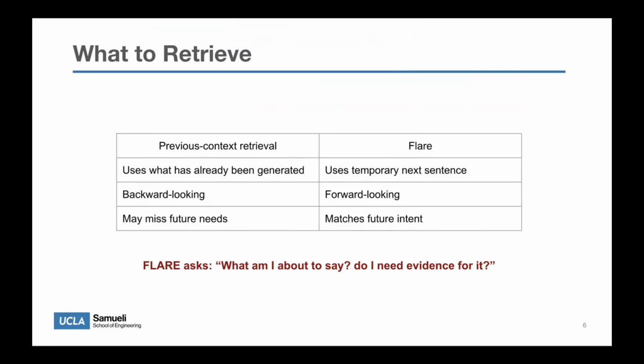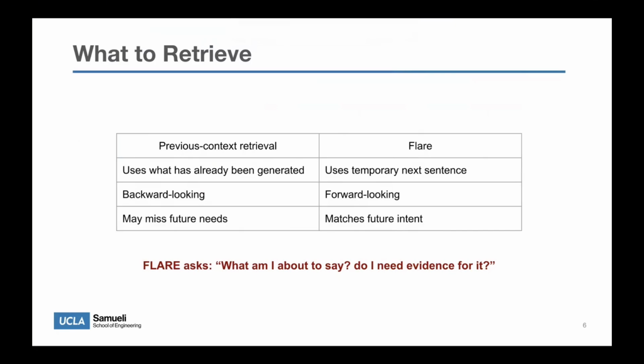For the second design question, we need to decide what query should be used for retrieval. Traditional previous context retrieval uses what the method has already generated as the query. In other words, it looks backward. But this can be limiting because the previous sentence may not reflect what the model needs next.